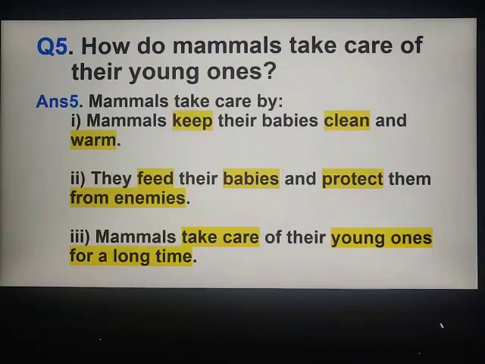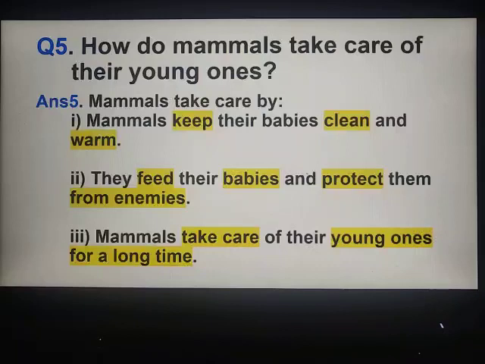Third point is they take care of their young ones for a long time. Best example of this statement is man. We humans are dependent on our parents and they too take care of us for a pretty long time. In animals also, parents take care of their young ones till they can themselves fly or hunt their food.